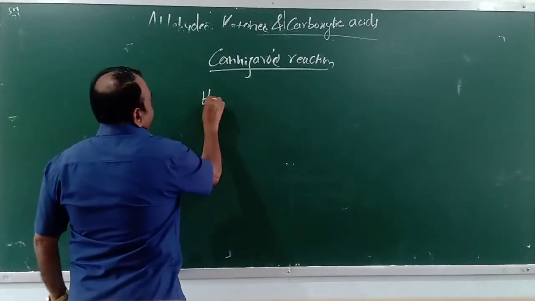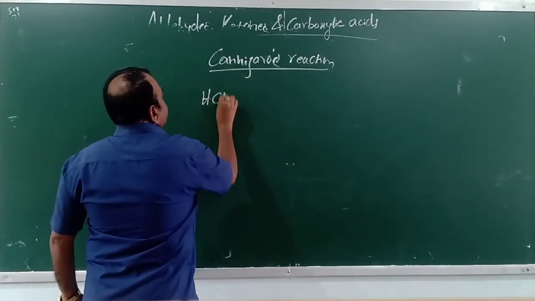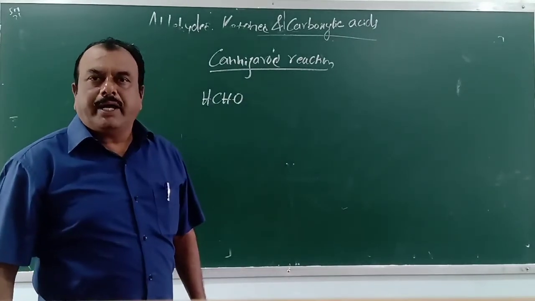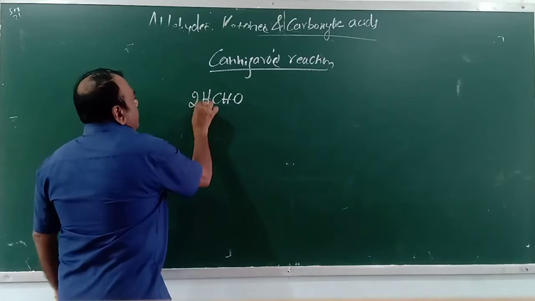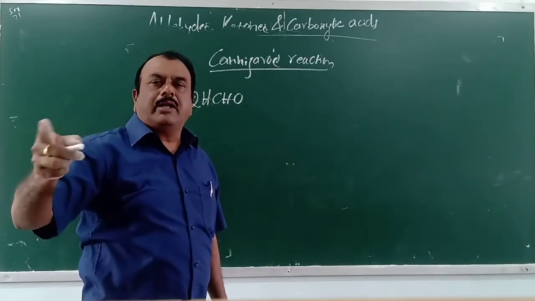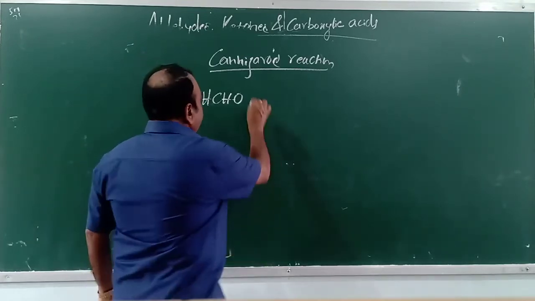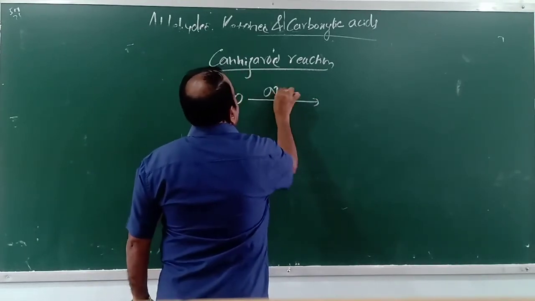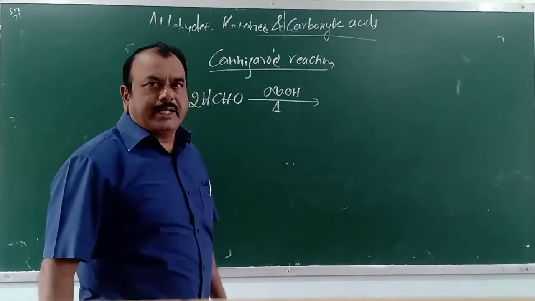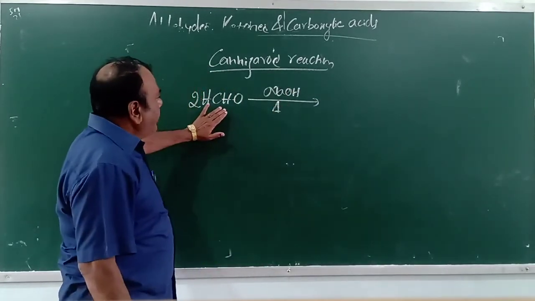Yes, look here. HCHO, this is called formaldehyde. Two molecules I have taken, means one molecule has to oxidize, another molecule has to get reduced. When treated with a very strong solution of sodium hydroxide, yes, how to write this reaction?